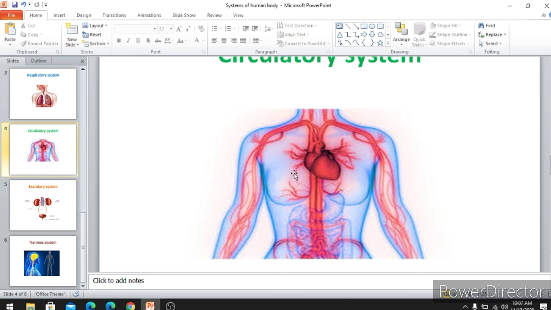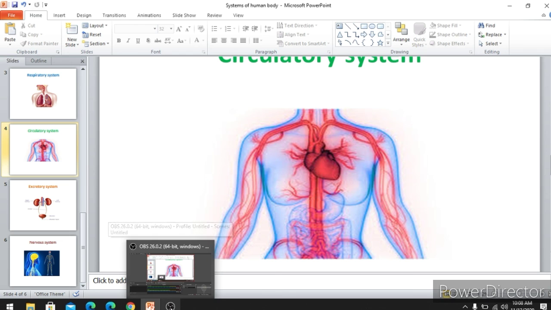So this is your today's homework, children. So complete page number 12, and in tomorrow's class we will discuss our nervous system. So you nicely understood about the circulatory system. Okay, so till now you learnt about the circulatory system, digestive system, respiratory system and excretory system. Okay, thank you, children.